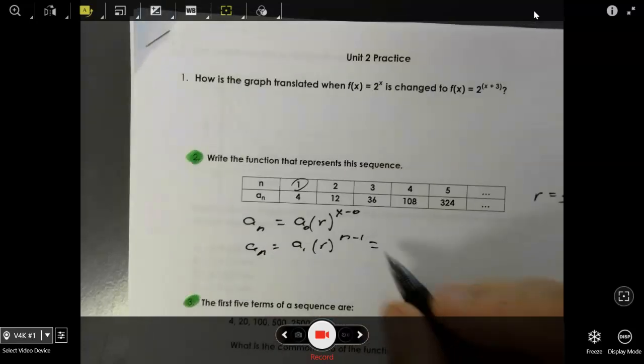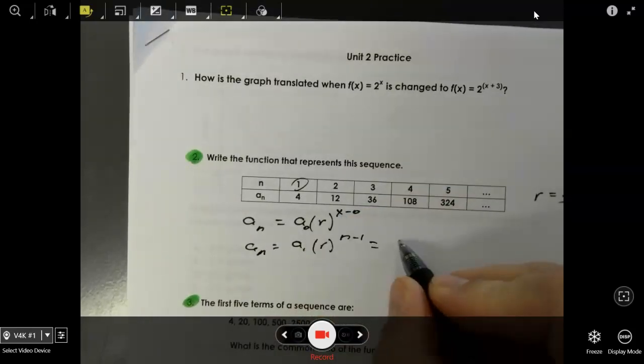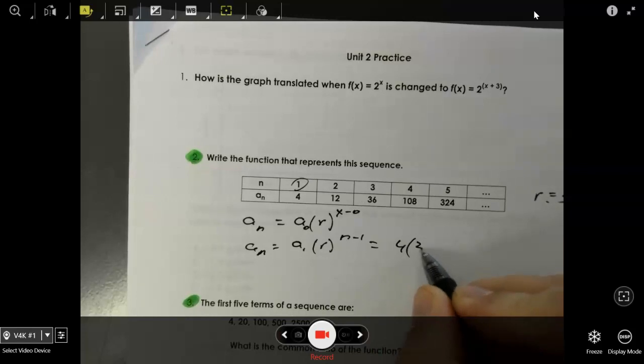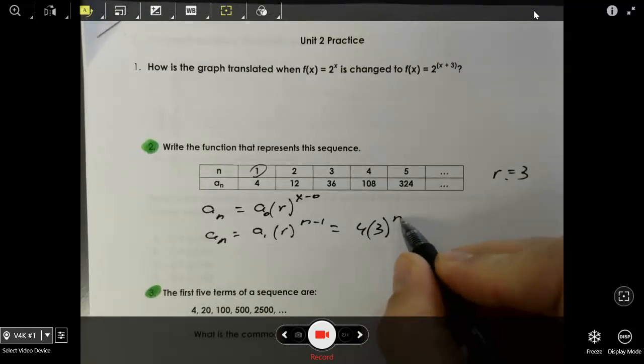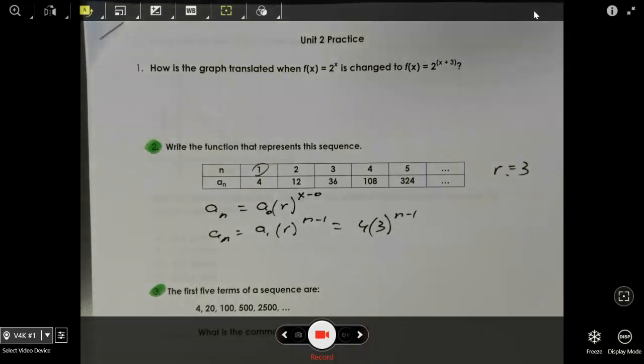So a_n is equal to a1 times r to the n minus 1. So let's plug that in, and a1 is 4, r is 3, and this is going to be n minus 1. Okay, and that is how we can leave the answer just like that.